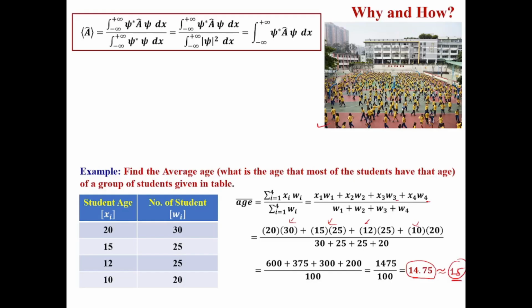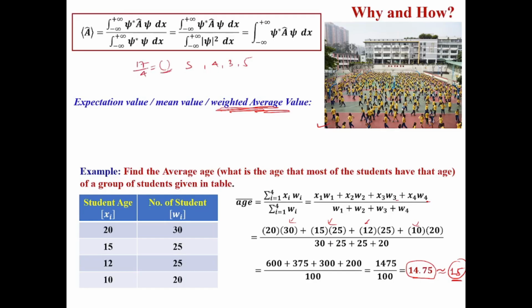So here the average value is nothing but the weighted average. In mathematics it is called the weighted average. Because suppose generally we have 4 students having ages 5, 4, 3 and 5. What is the average age? Just the addition of these: 5 plus 5 is 10, plus 4 plus 3 is 17, divided by 4. This is the average in simple language.